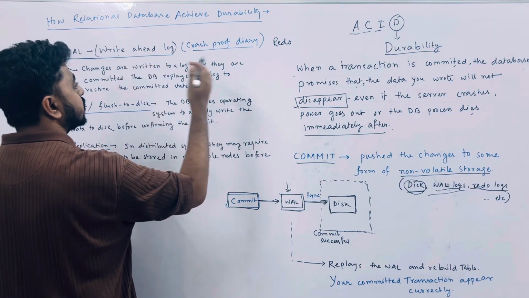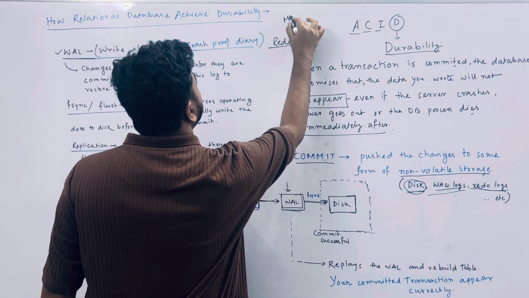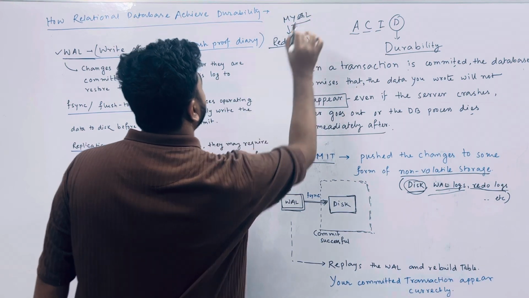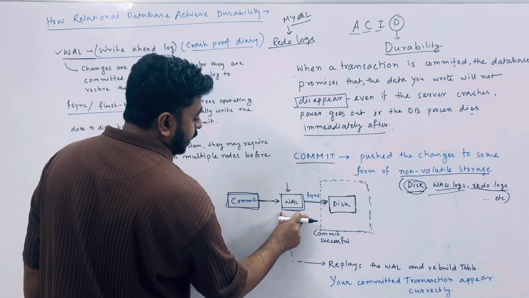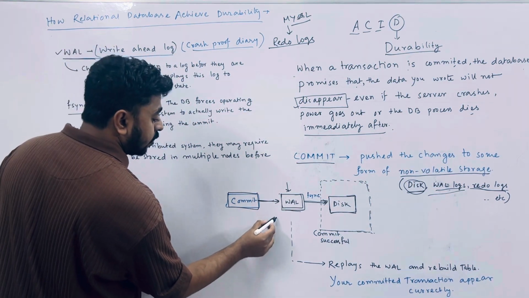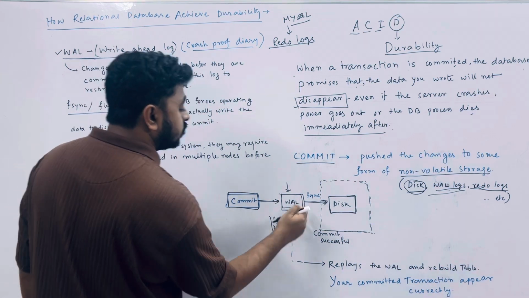Write ahead log is the generalized form; redo log is one of the write ahead logs that is used by MySQL. So once you commit any changes, they are written to the write ahead logs in a sequential manner, 1, 2, 3, whatever changes you have, and from there they get flushed to the disk.